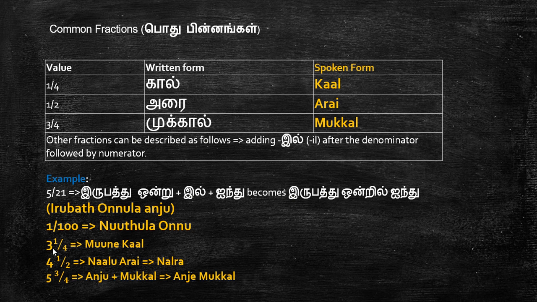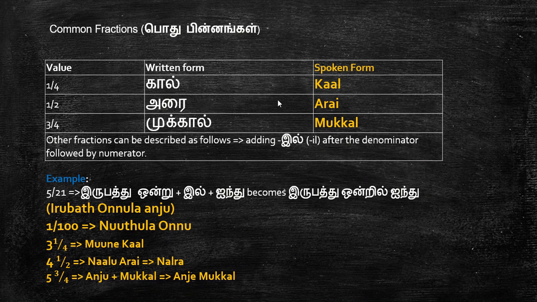So 3 and 1 by 4, 3.25, will become மூணே கால், which is very commonly used when you convey the time. 3:15 is called மூணே கால். Okay, and 4 and a half is நாலரை. 4 plus அரை will become நாலரை.